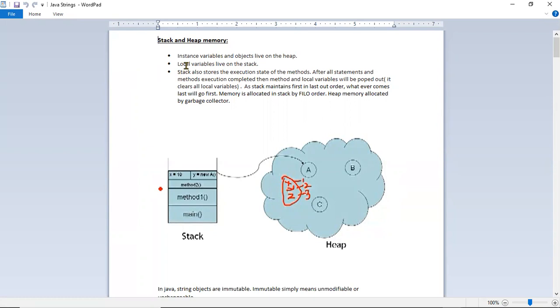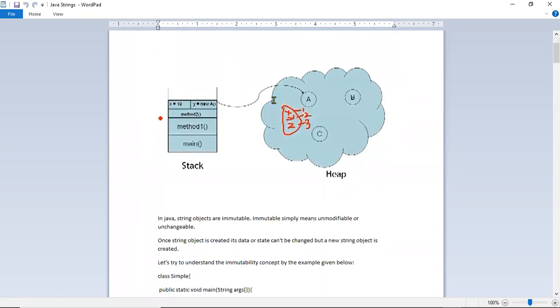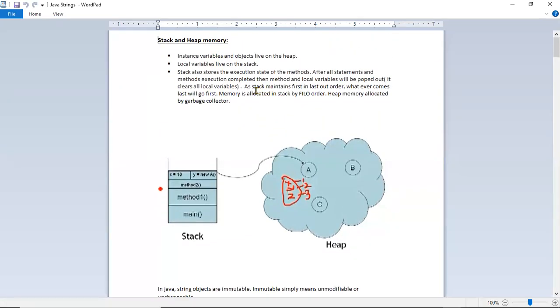Okay, I'll start here. Java string. Before we talk about string, I need to tell you about two memories, stack and heap memory. These two are part of the JVM. Heap memory stores all objects, whatever objects you create. So far we created multiple objects, like student objects and car objects. All objects are stored in heap memory. And the local variables.